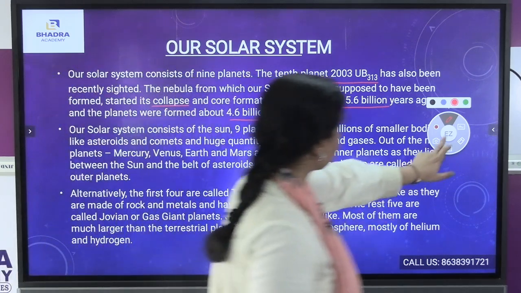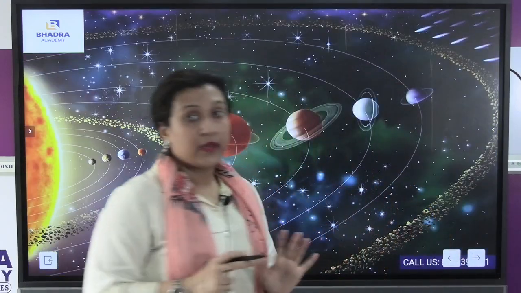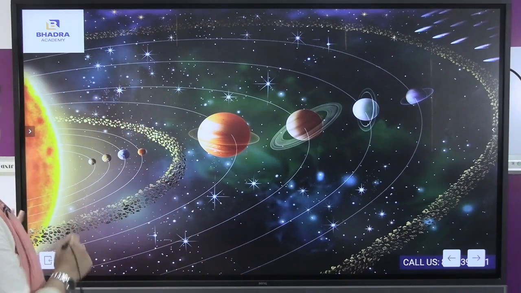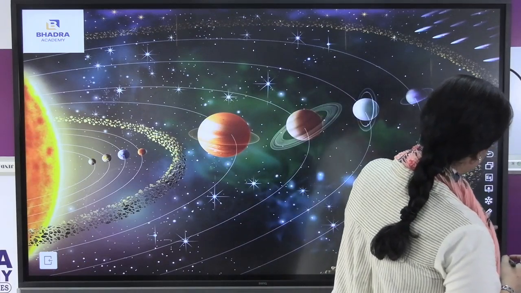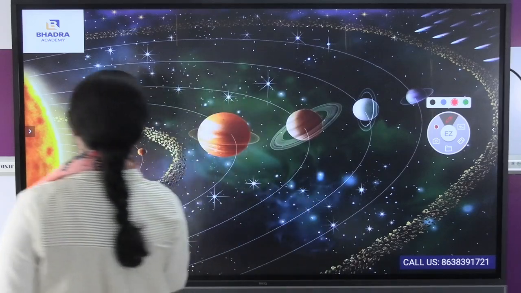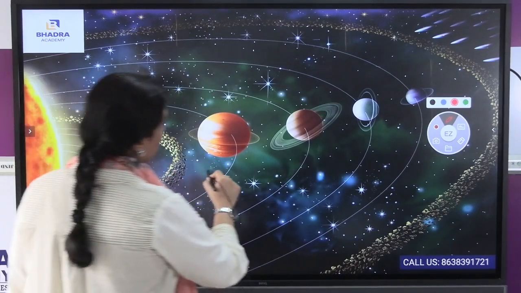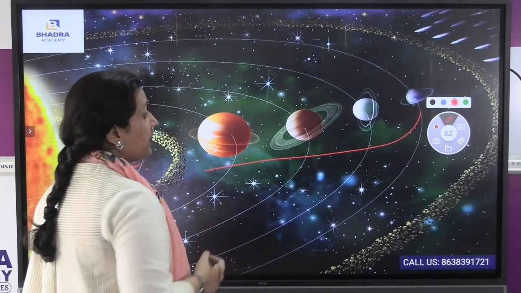Now, here is a rough picture of the solar system. You can see the terrestrial planets. Here you see the 4 planets comprised to be the terrestrial planets, and the other gas giant planets are comprised to be the Jovian planets.